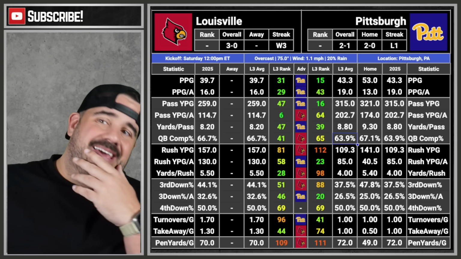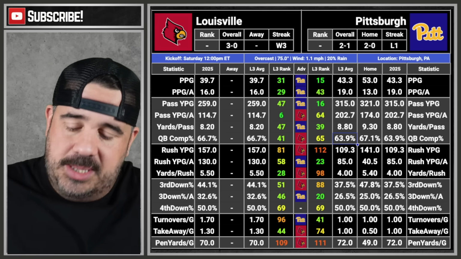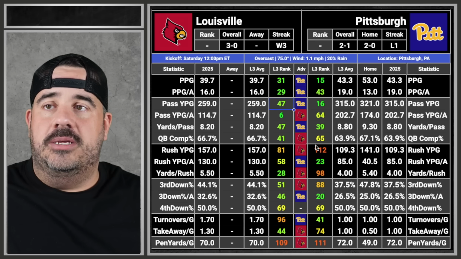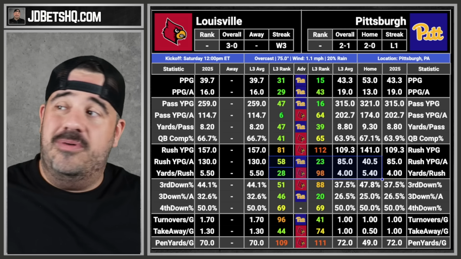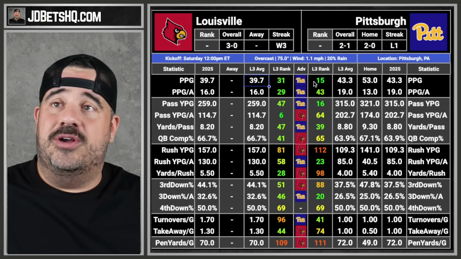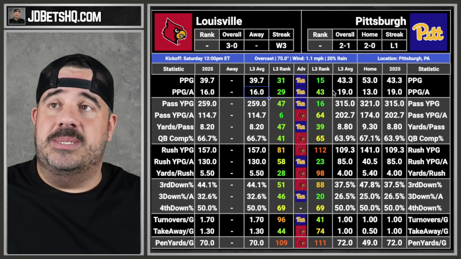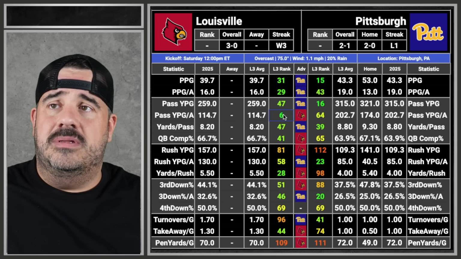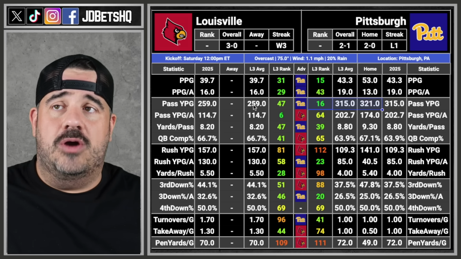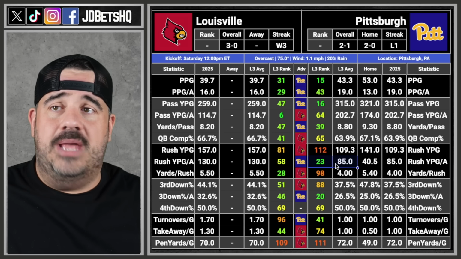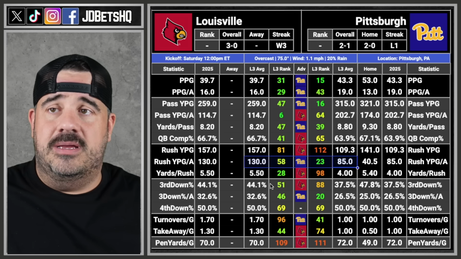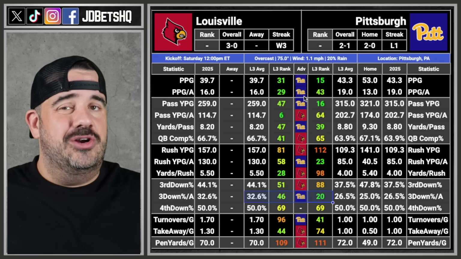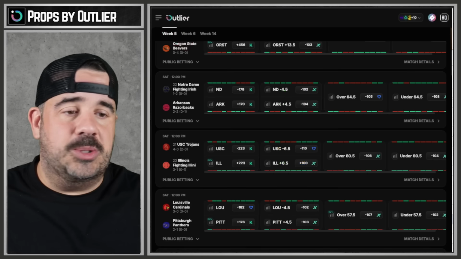But do I love it enough to take it? Is there a clear advantage here for us to take this? It's Saturday. I don't have to take every game on Saturday. None of this is clear. Defense here, under perhaps maybe a play, 57.5. They're combining for a lot of points, but the defenses are both nasty. Under 57 might be the move for real. You're good at pass defense and you're good at throwing. These two cancel out. Those two lean defense all day. It's too close. If anything, I would lean under, but we're going to pass on this one. There's nothing really screaming take a side here.